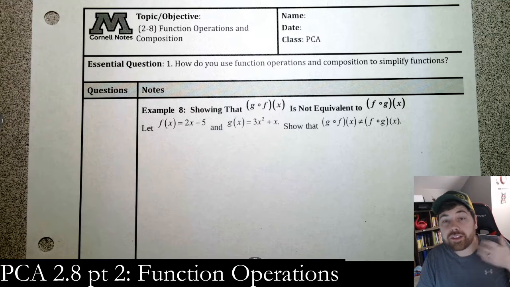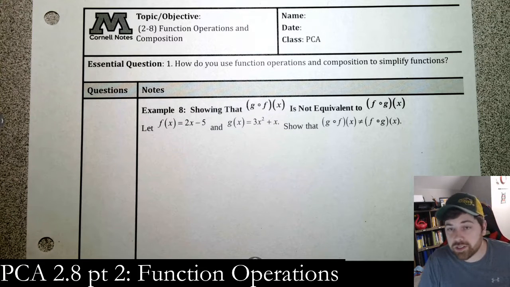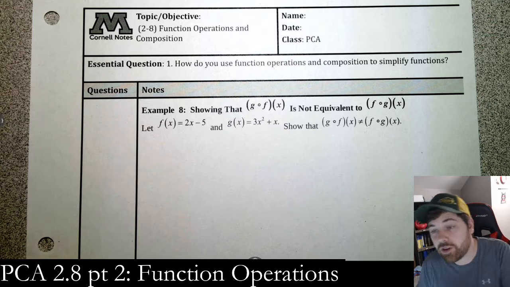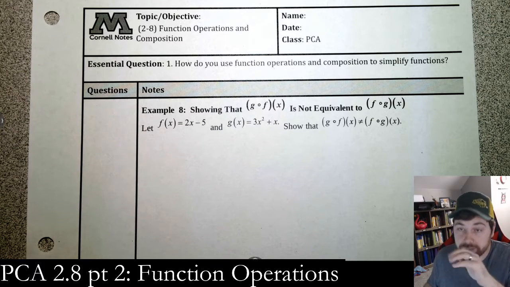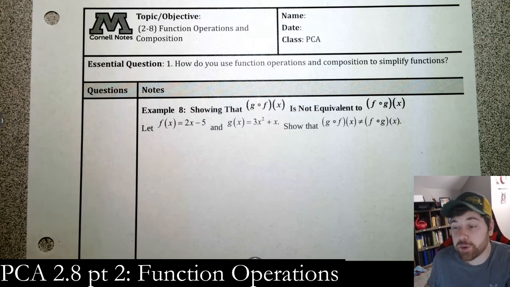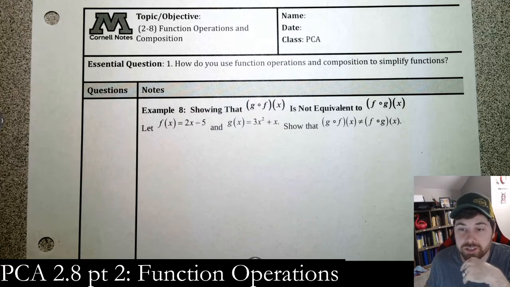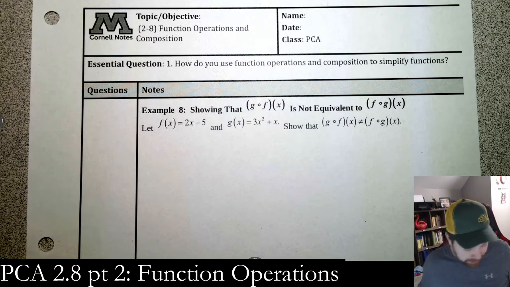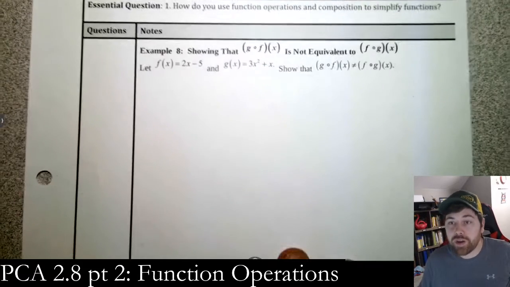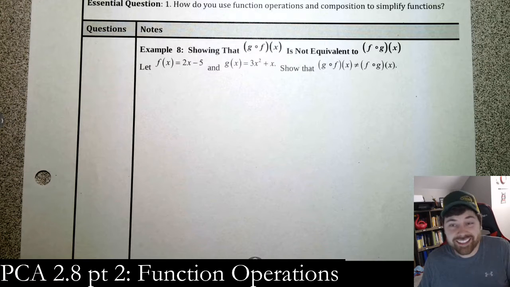All right, and we're on to the last section for chapter 2, which is section 2.8. This is the second video of that section. In the first video, we talked about function operations and then some composition of function stuff. So we're going to start here in example 8 by showing that g of f and f of g are not the exact same thing.